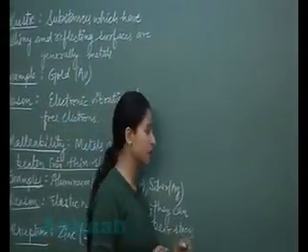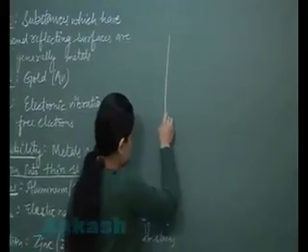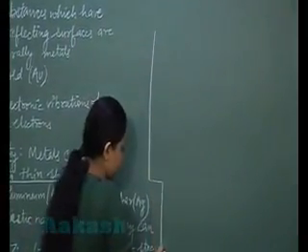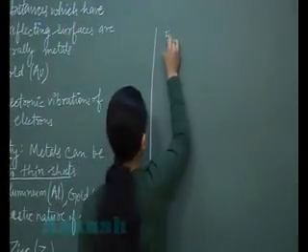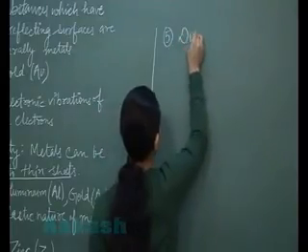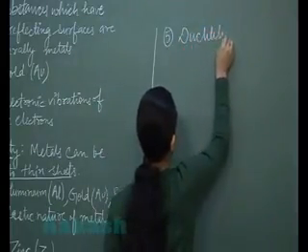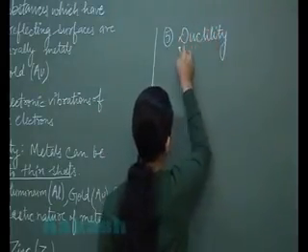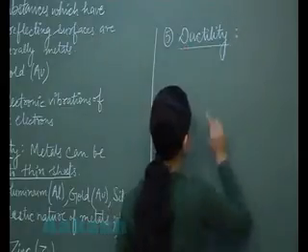Now, the fifth property is ductility. What is ductility?